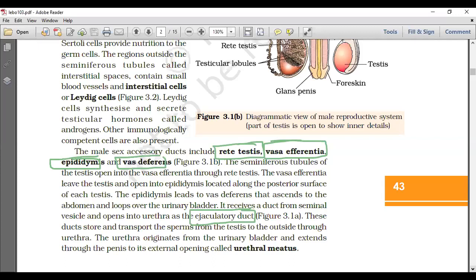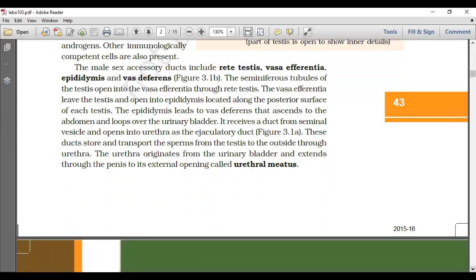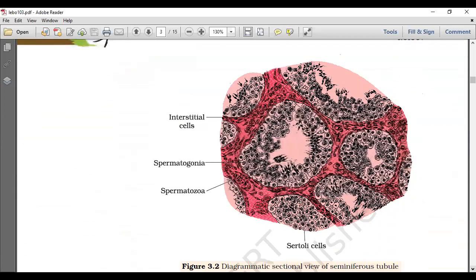Then the urethra originates from the urinary bladder and extends through the penis to its external opening called the urethral meatus. The penis has two columns of corpora cavernosa and one column of corpus spongiosum. So the urethra is passing through the corpus spongiosum. This is the corpus spongiosum and the urethra is passing through here. So ejaculation occurs through the ejaculatory duct and the urethral meatus, the opening.